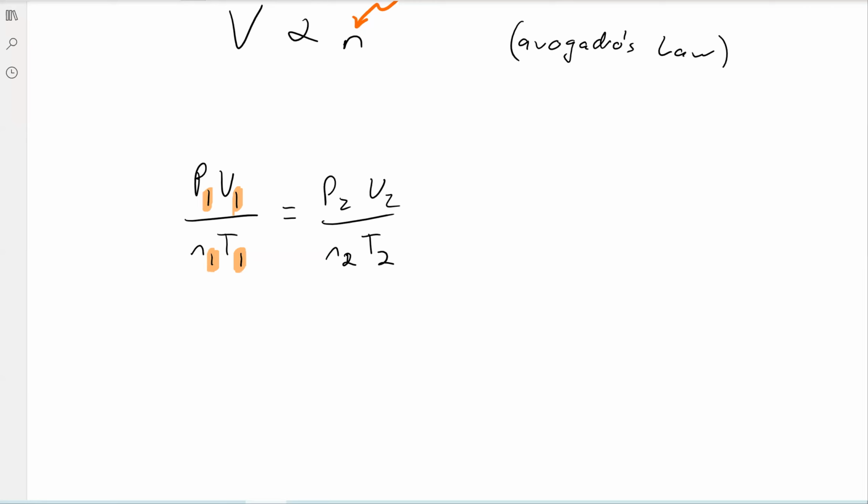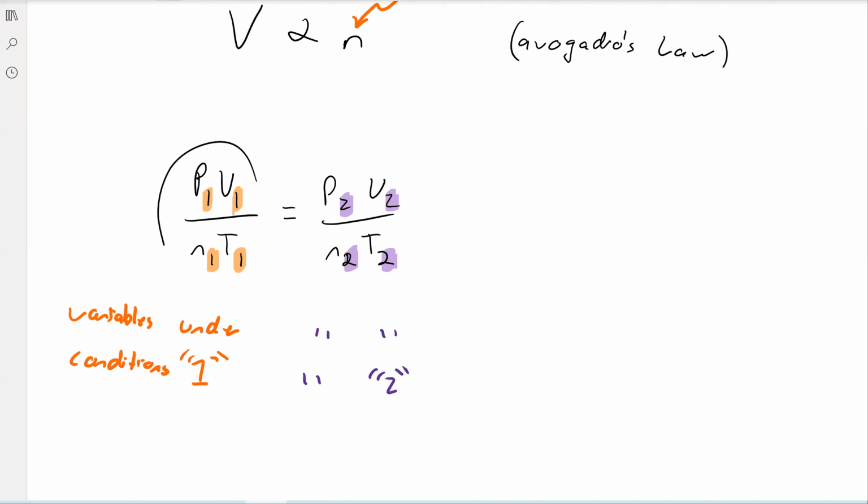The ones are your variables under conditions 1, and then these would be your variables under conditions 2. So if you know some of these variables and then you put them under different conditions, you're going to be able to calculate exactly how much they can change.